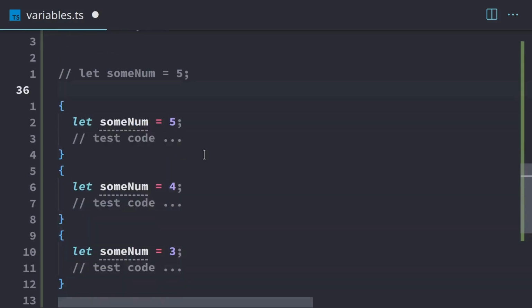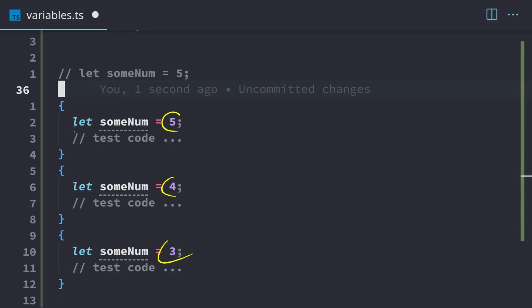So that way we don't have to keep creating new variable names, because if we want to have multiple test cases, we want to test 5, 4, and 3. And we don't want to have to create new variable names each time. So we can just use these curly braces to shadow them. And that way our test code will become a lot cleaner. Now, I know I'm kind of jumping ahead with testing, but we'll get there eventually. But for now, just understand that we can shadow as long as we use the curly braces.